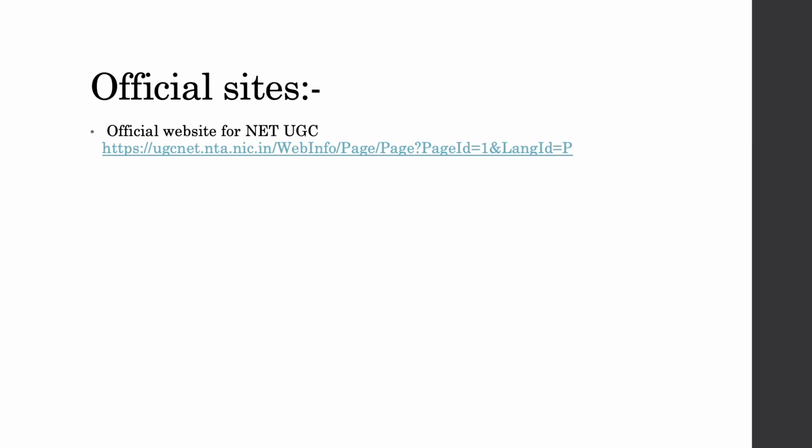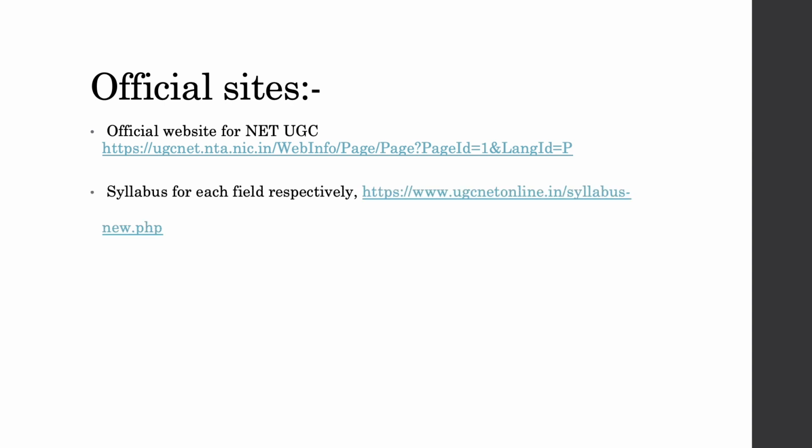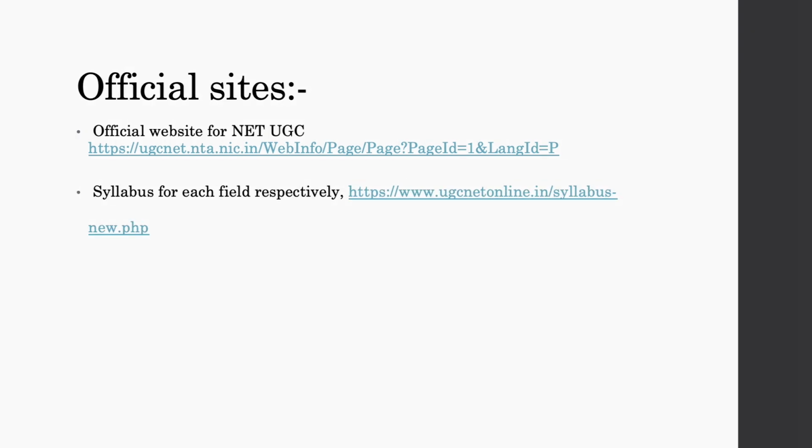In this slide, I have given two official websites. One is the official website of NET UGC, where you can get all the insights as to what documents are required, and what other things you need to know or have before filling your application form. The second one is for the syllabus for each field respectively. Not only law, but anyone watching this video can go to this website and look for their own respective field and the syllabus for the same by going to the second website I have mentioned here.